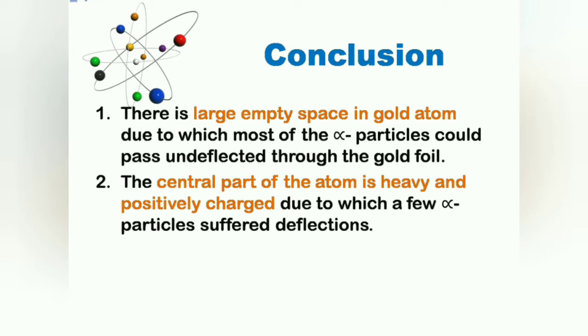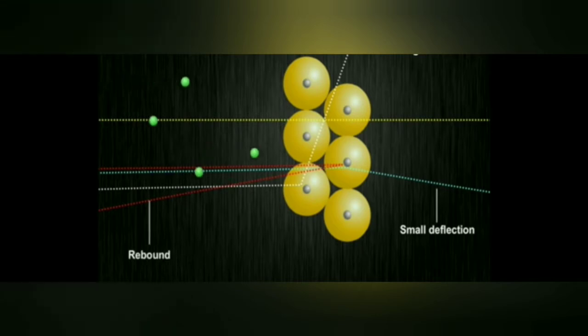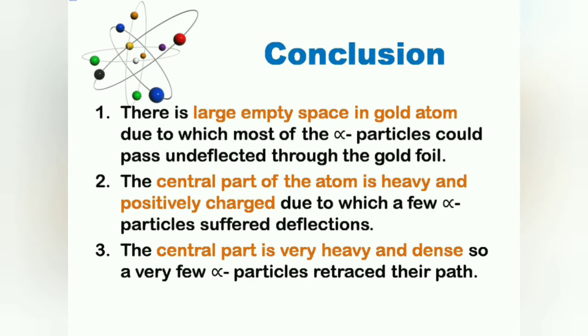Then the final point, that as a very few alpha particles retraced their path, it means that the central part, which is positively charged, is a very heavy and dense body. And this positively charged heavy and dense body present in the atom was named as nucleus.